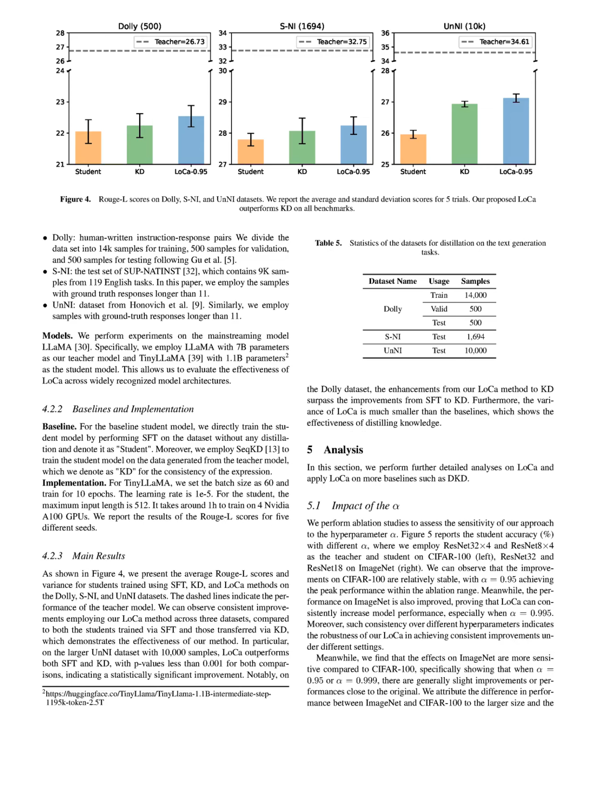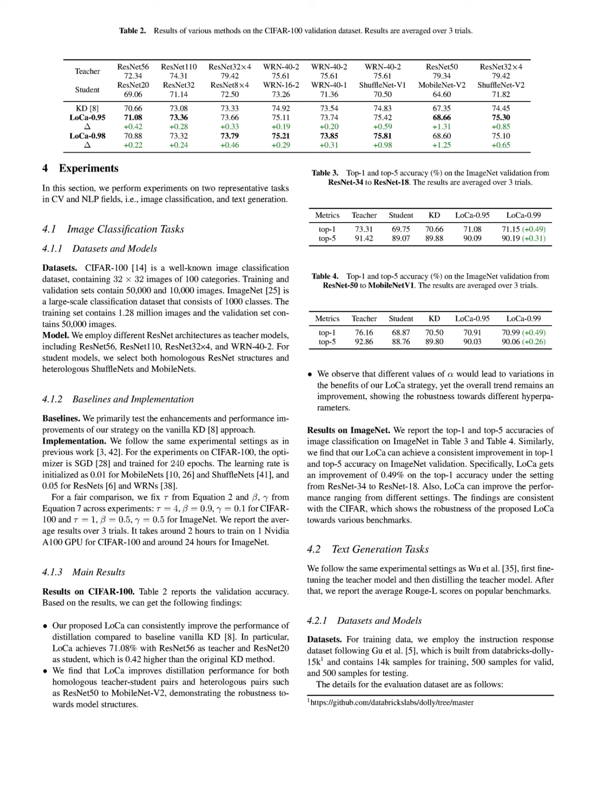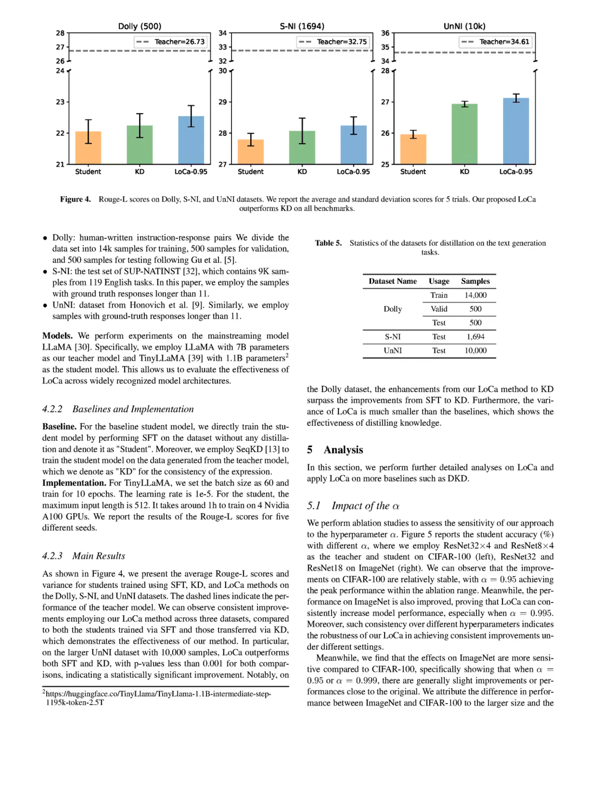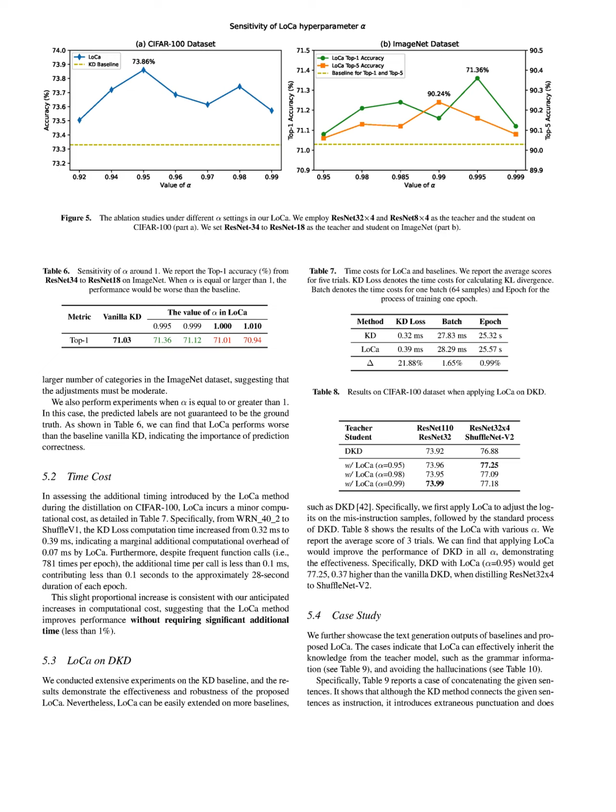The performance metrics for these tasks are based on validation accuracy, where LoCa consistently outperformed the baseline vanilla KD method, achieving improvements of 0.42% on CIFAR 100 and 0.49% on ImageNet for top 1 accuracy. In text generation, the LoCa method was evaluated on the DOLLY, SNI, and UNI datasets, with performance measured using average Rouge-L scores. The results demonstrated significant improvements over both standard fine-tuning and KD methods, with statistical significance indicated by p-values less than 0.001, confirming the robustness and effectiveness of the LoCa approach across various benchmarks.